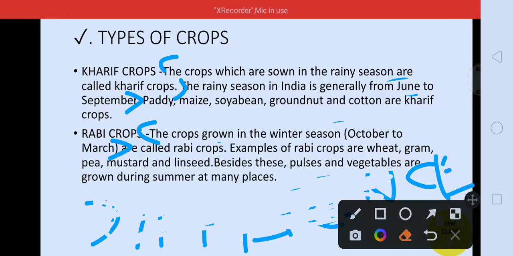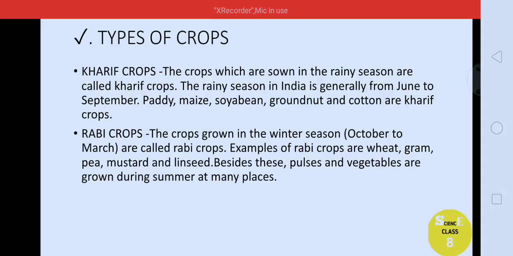And rabi crop examples can be such as pulses and vegetables, which are grown in summers in many places too. Okay, I hope you all have understood these points also.